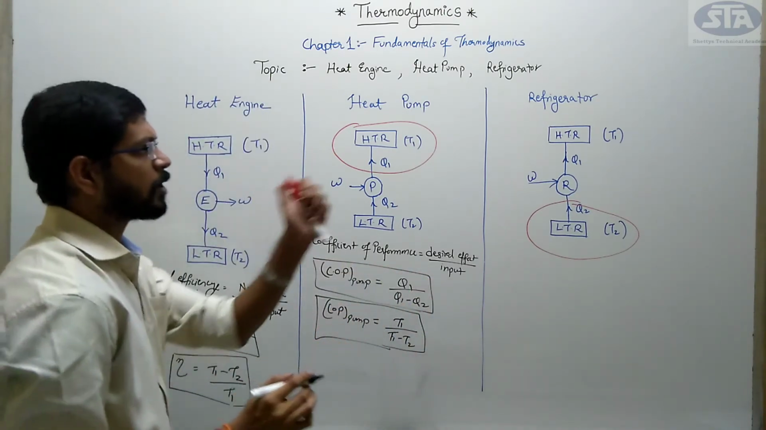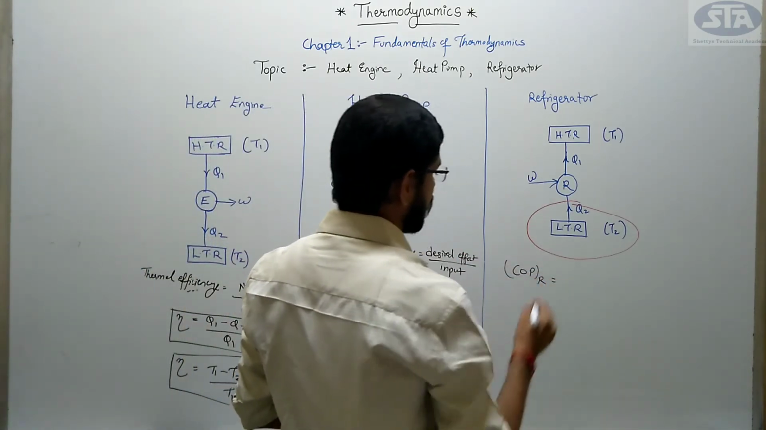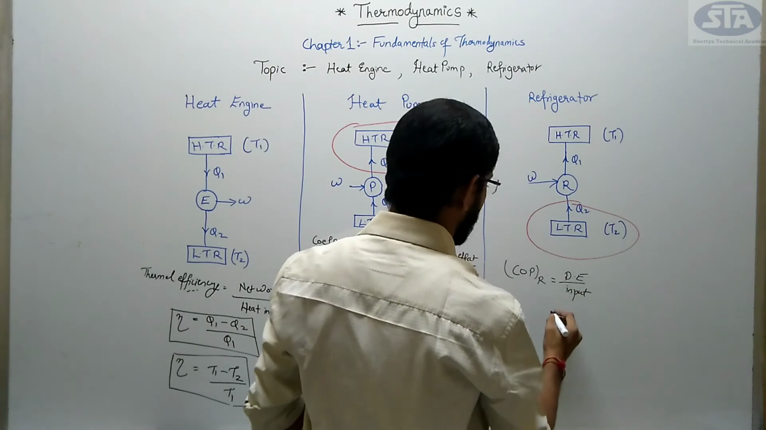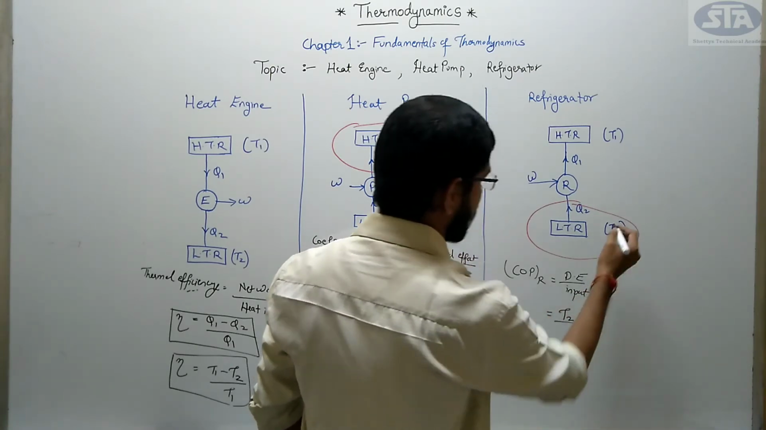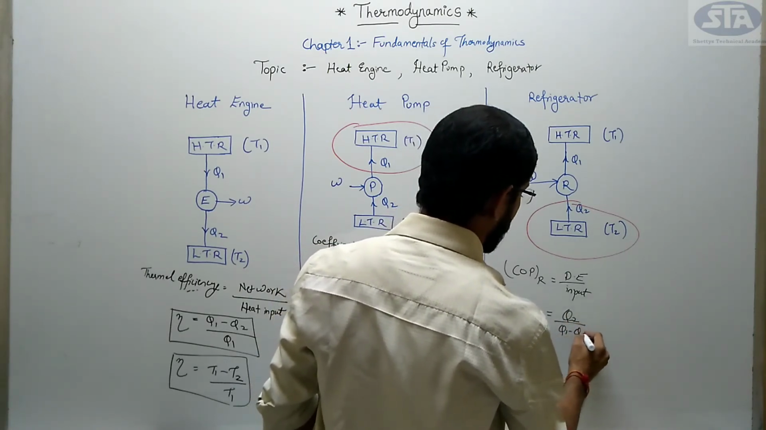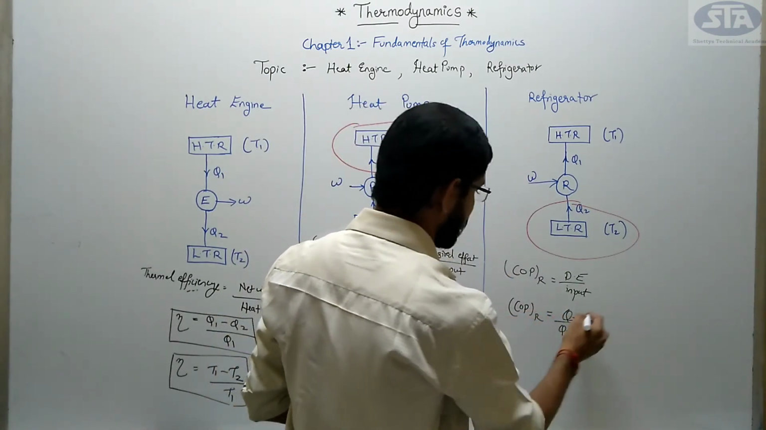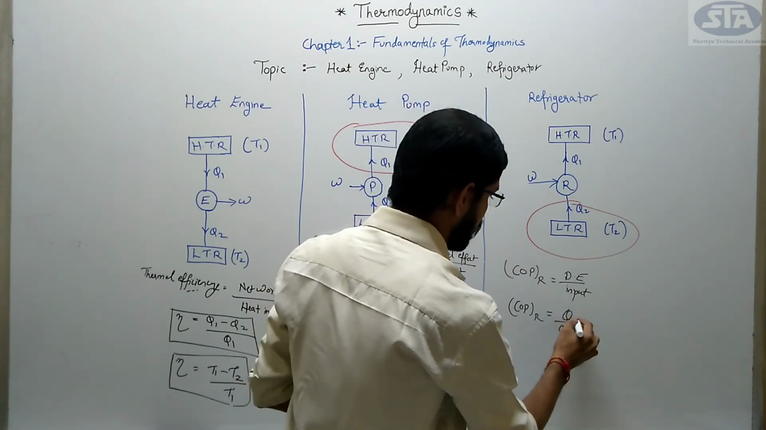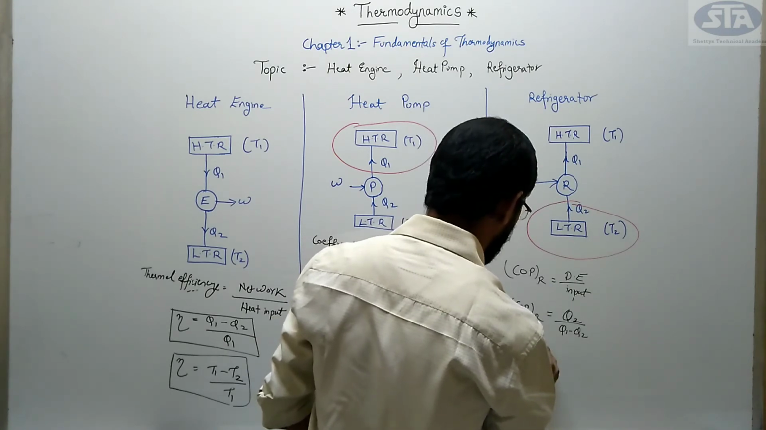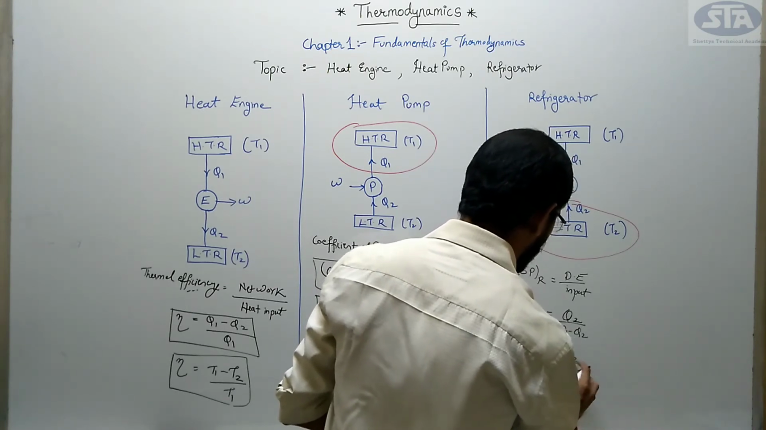Clear? Now coming to refrigerator, what is my COP? COP of refrigerator, what, the desired effect upon input, right? What is my desired effect here? I need lower temperature, so I am writing here Q2, divided by my work input. Work input is Q1 minus Q2, right? COP of refrigerator I write as Q2 upon Q1 minus Q2, and in terms of temperature I write T2 upon T1 minus T2.